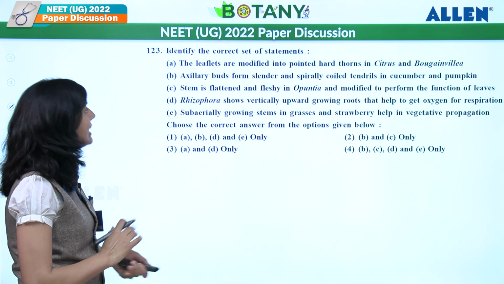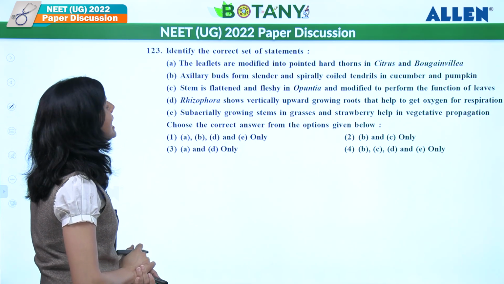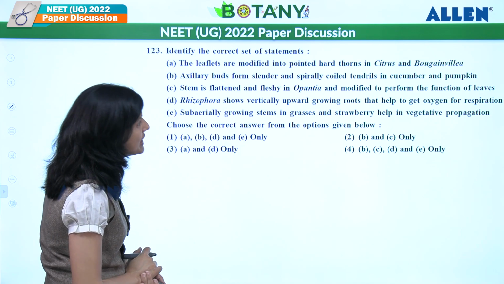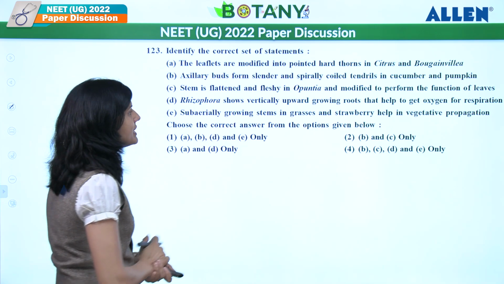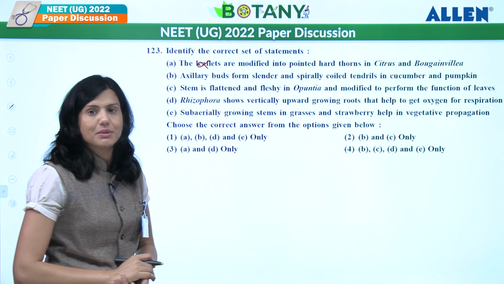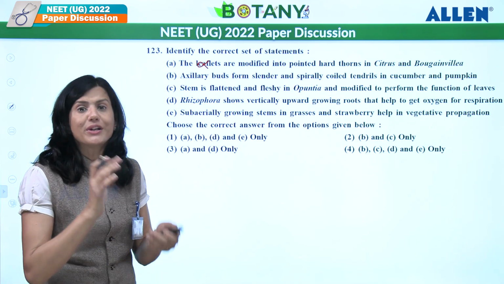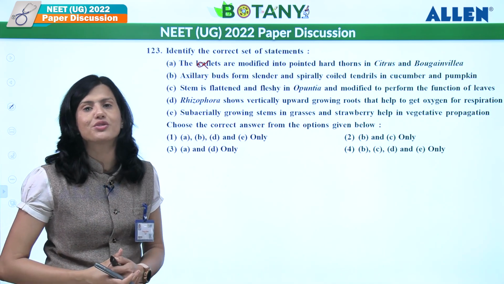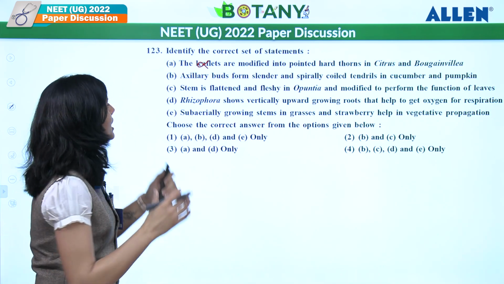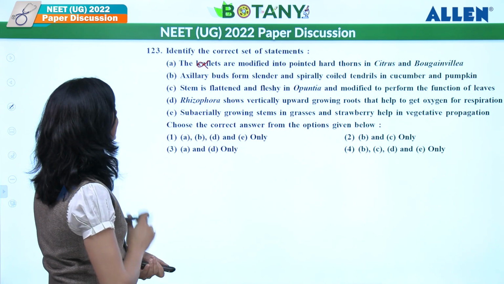Identify the correct set of statements. The leaflet are modified into pointed hard thorns in citrus and bougainvillea. It is a wrong statement. In bougainvillea and citrus, right over there, thorns, the woody pointed structure are modified shoot. So they are not leaflets. So this is why it is wrong.